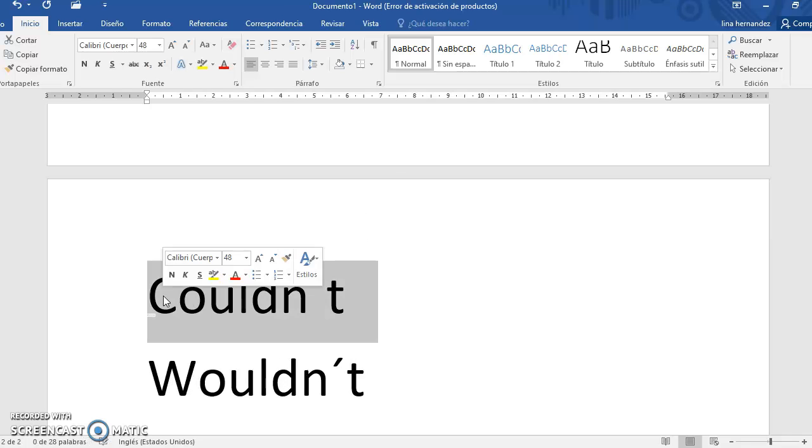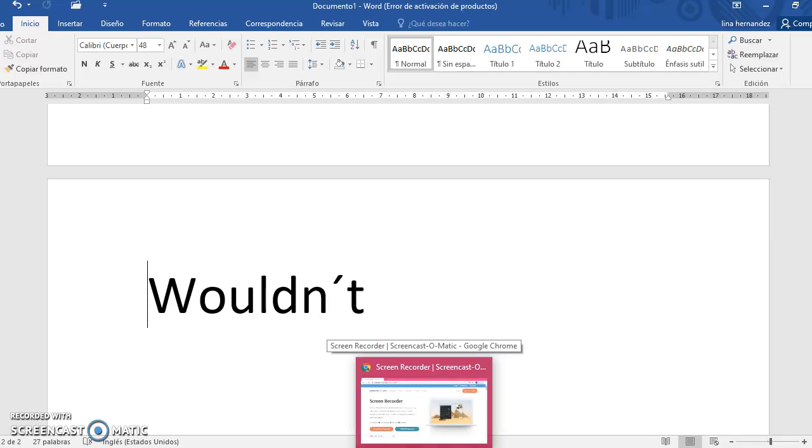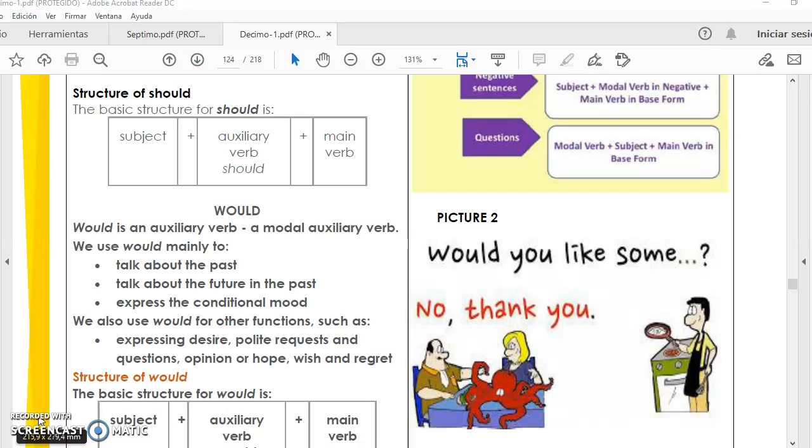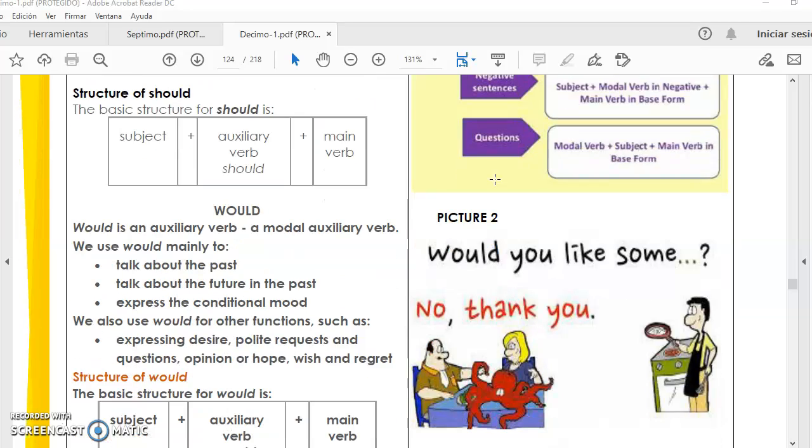This is the other modal verb, but I made a mistake. The modal verb would is another auxiliary verb and has another main verb, for example, a present of run, a present of could. It is used to talk about the past, talk about the future in the past, and express the conditional mood. How to write: the same way as should is similar to would. La misma forma como hacemos oraciones con should, hacemos oraciones con would. Let's see the picture.